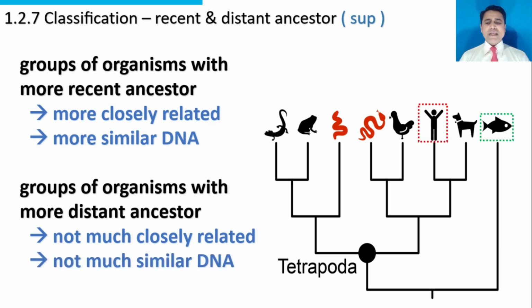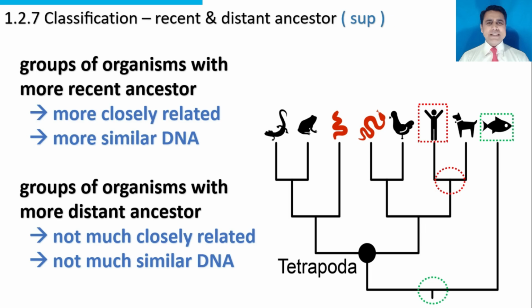Examples are a man and a fish. We try to trace their ancestors. Here is the ancestor of fish, and here is the ancestor of man. Fish and man have distant ancestors. That's why they are not much similar to each other. They are quite different from each other. They are not closely related because their ancestors are distant.